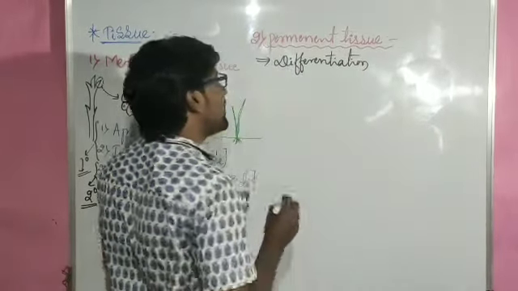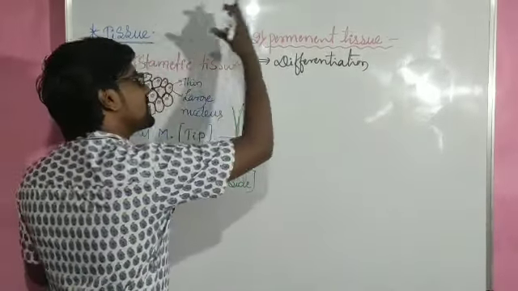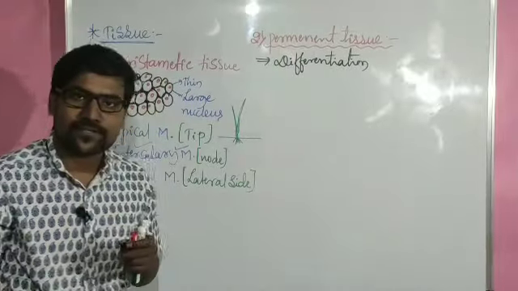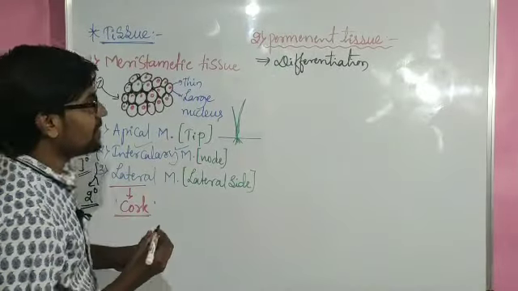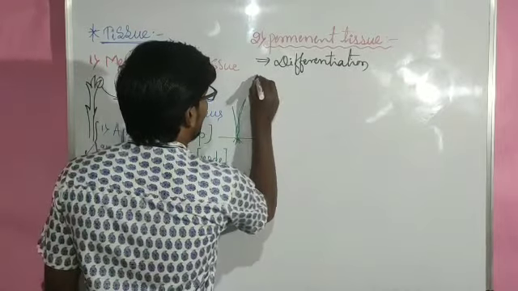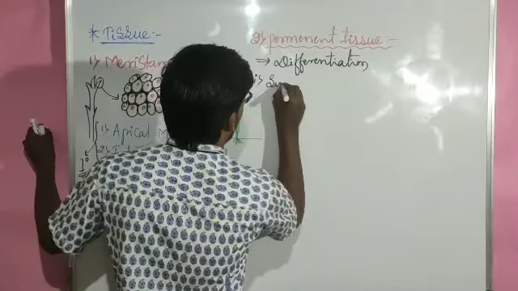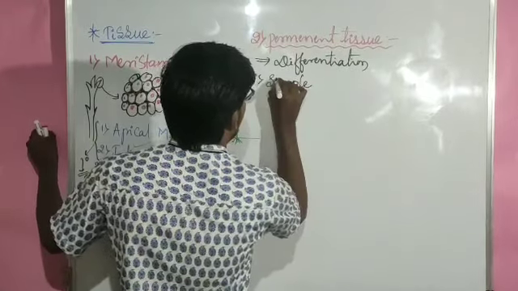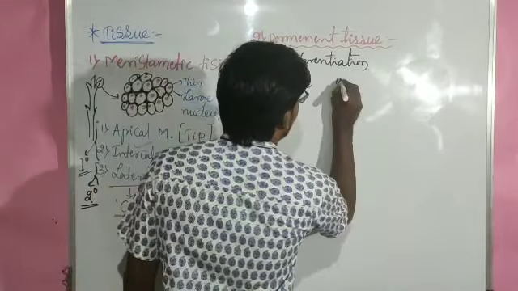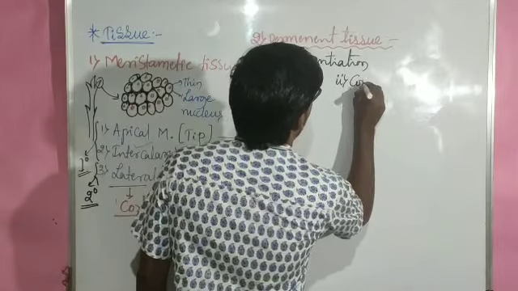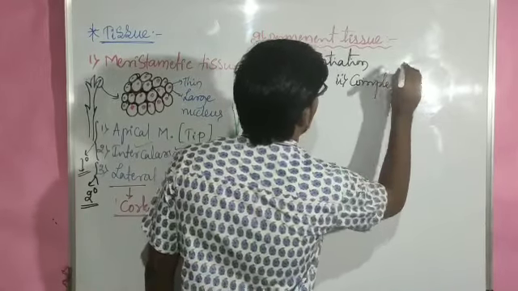Because of differentiation, meristematic cells get converted into permanent cells. And here, as we already know, we have two types of permanent tissues. One is simple permanent tissue and the second one is complex permanent tissue.